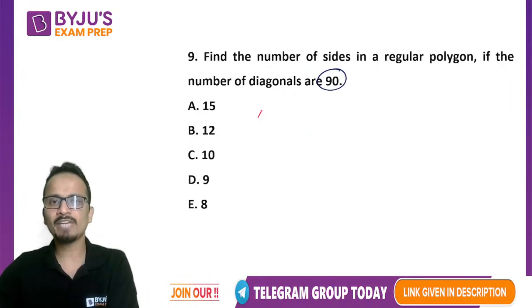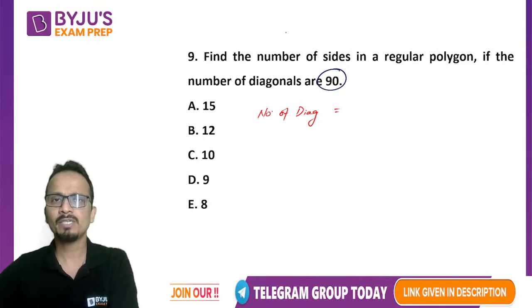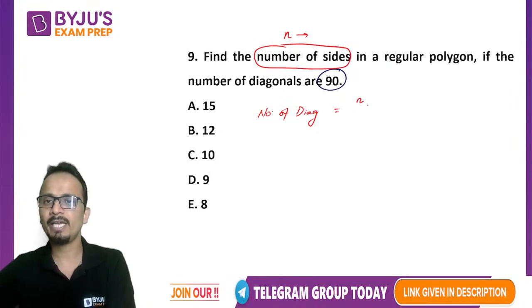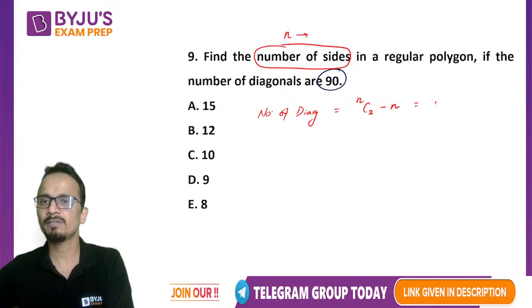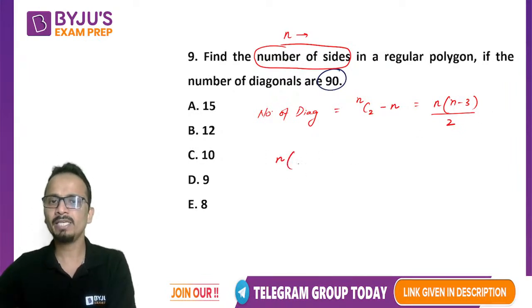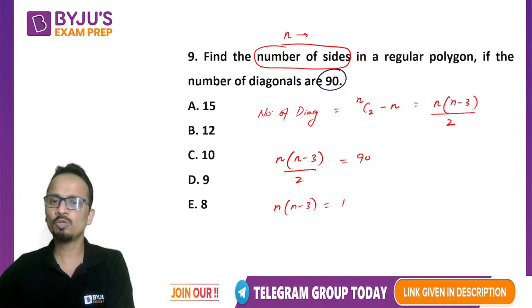Okay, so number of diagonals, I'll give you two forms of this formula. If small n is the number of sides, then the number of diagonals is nC2 minus n, which can also be written as n into (n minus 3) divided by 2. I'll use the second formula. n into (n minus 3) divided by 2 is 90. So n into (n minus 3) is equal to 180.